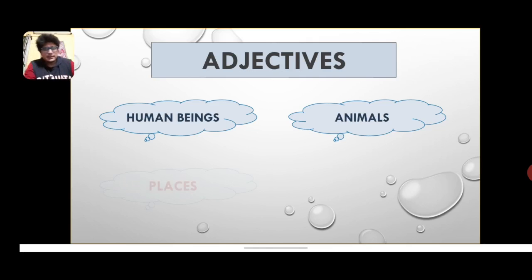Okay. Next up, we've got places. Places can be defined as: some places can be ugly, places can be unkempt, that means untidy, shabby, right? Some places can be very beautiful, some places can be serene, some places can be calm. So these are all adjectives that I'm trying to use in order to make you understand that it will eventually be the gameplay of adjectives when you come to elaborate something.